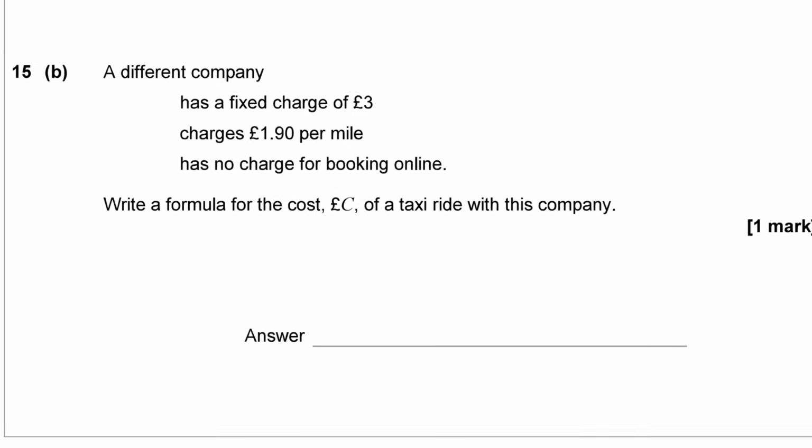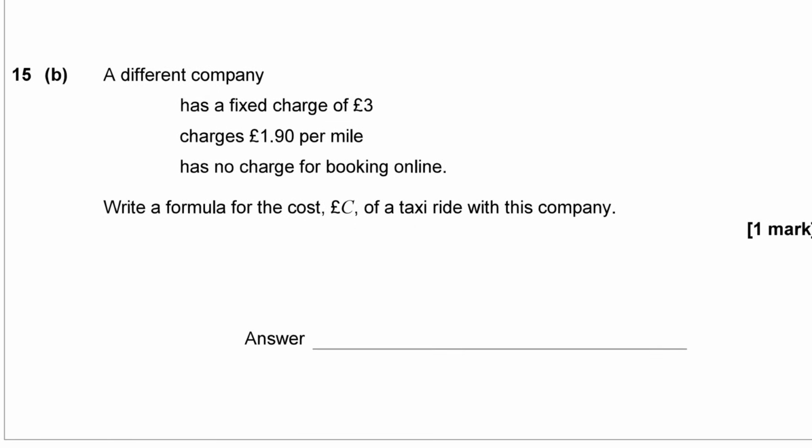Okay, now part B says a different company has a fixed charge of £3, charges £1.90 per mile, and has no charge for booking online. Write a formula for the cost C of a taxi ride with this company. Okay, so C then is going to be my fixed charge of £3 plus 1.9 lots of my mileage, which, if you remember rightly, is M. So C equals 3 plus 1.9 times M.